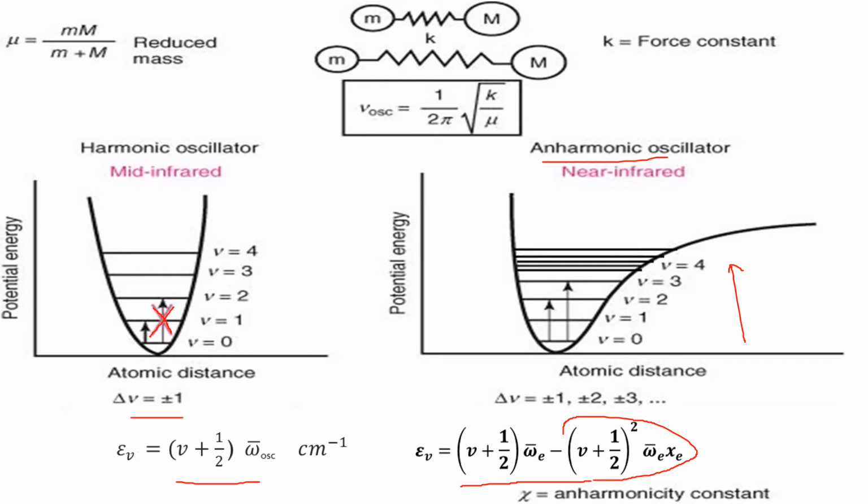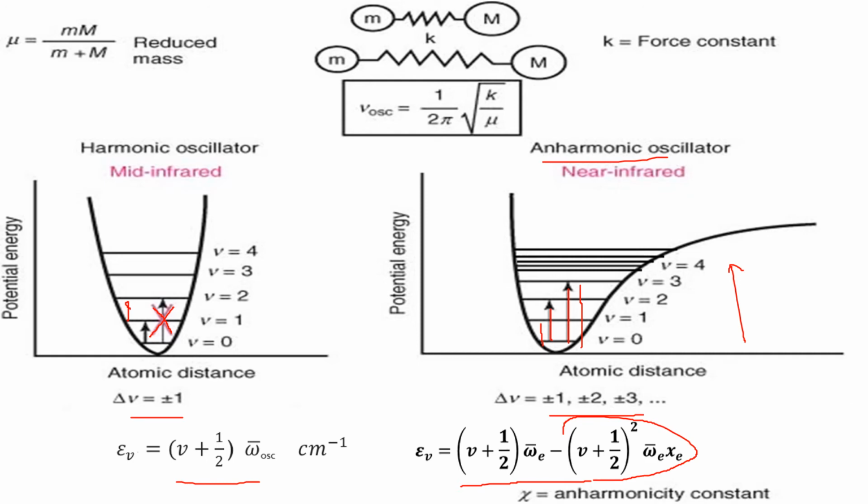Whereas in the anharmonic oscillator, because the vibration energy levels are close together, there is a possibility for other transitions like delta v equal to plus or minus 1, plus or minus 2 and also plus or minus 3. That is, plus or minus 1 means 0 to 1, plus or minus 2 means 0 to 2, plus or minus 3 means 0 to 3.